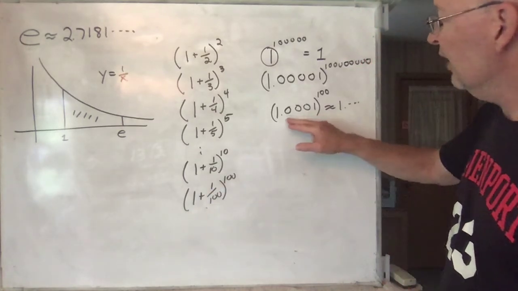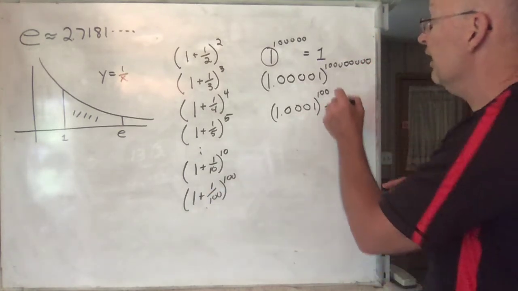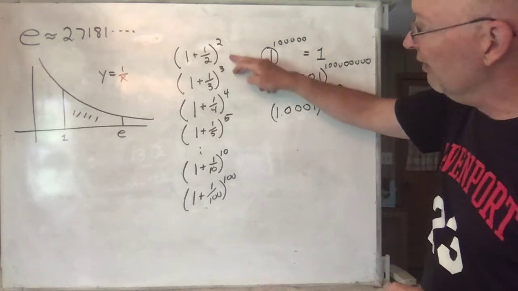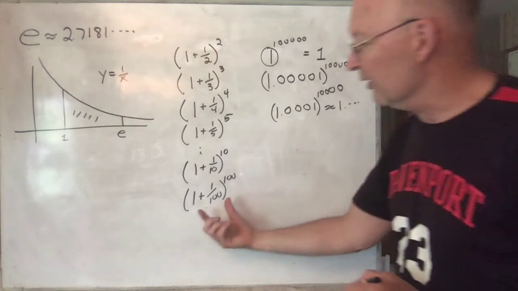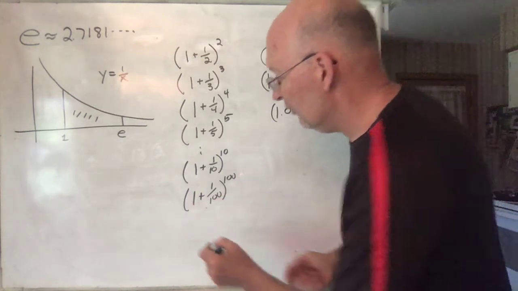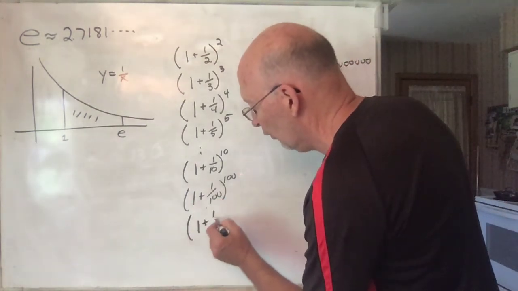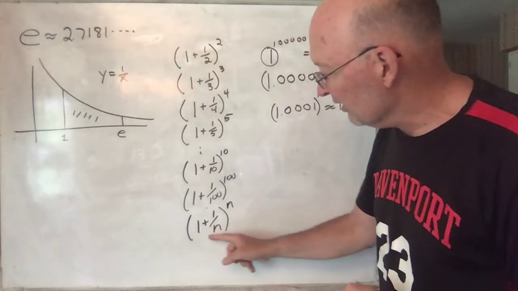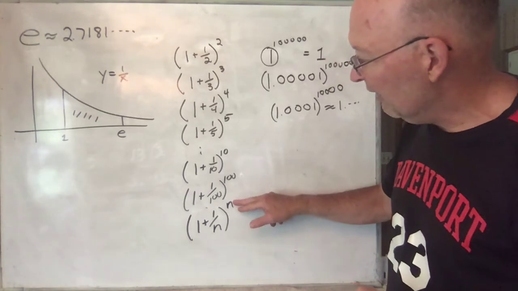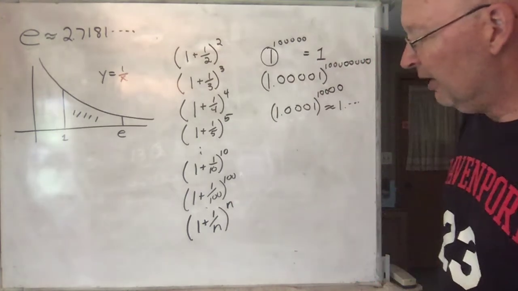On the other hand, you take anything bigger than 1 and take it to higher and higher powers, this thing out here is trying to make it get bigger and bigger. So they're fighting against each other. As n gets bigger, if you go 1 plus 1 over n to the nth power, this thing right here is trying to suck it down to 1. This n out here is trying to make it go to infinity. So what does it do?